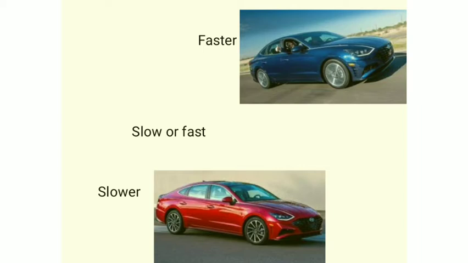So basically, how much time a particular object takes to cover a particular distance will define whether that object is undergoing fast or slow motion. That is where the concept of slow or fast comes in. Distance moved by objects in a given interval of time decides which one is faster or slower. So let us understand with the help of an example.